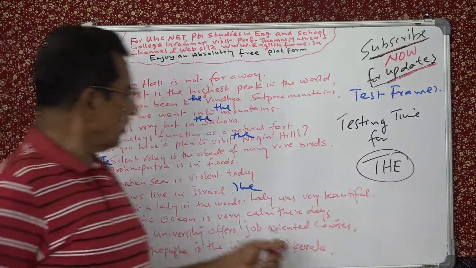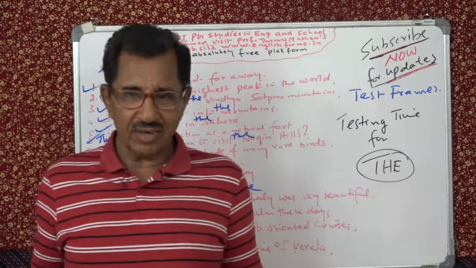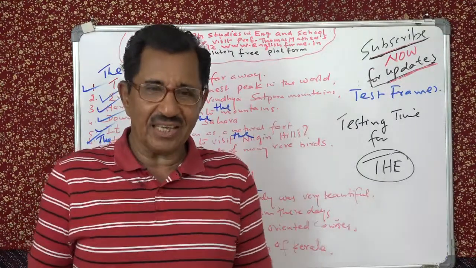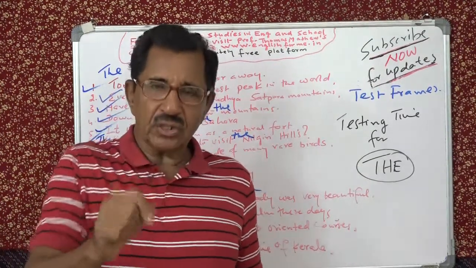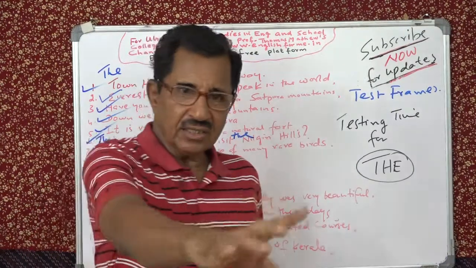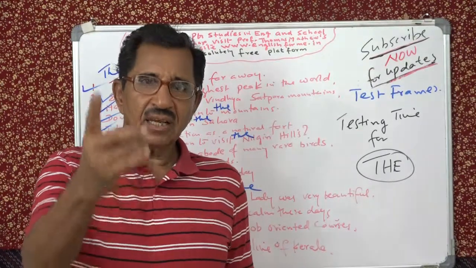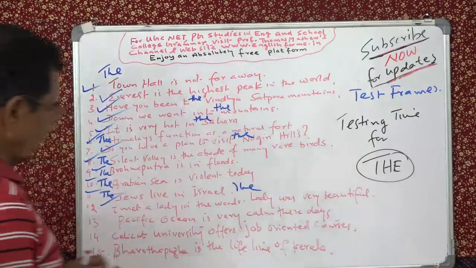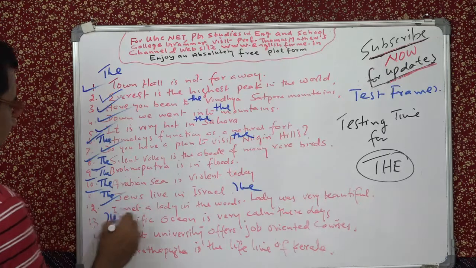Pacific Ocean is very calm these days. That also we have no idea why it is very calm. Sometimes it can also go violent, that's a different thing. Now the question here is, should you use "the" or not? You should use "the." Why? Because it is the name of an ocean. Oceans, seas, rivers, canals, etc., you have to use "the." So we said "the Pacific Ocean."